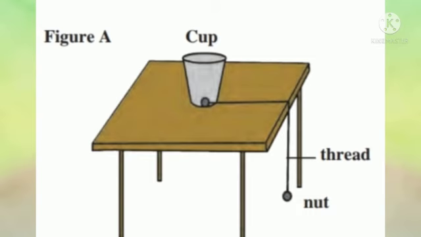Now all of you see in the given figure, why does the cup get pulled? The cup gets pulled because the nut tied to the other end of the thread attached to the cup applies a force on the cup with the help of thread under the action of gravity. So in short we can say that this figure represents positive work.